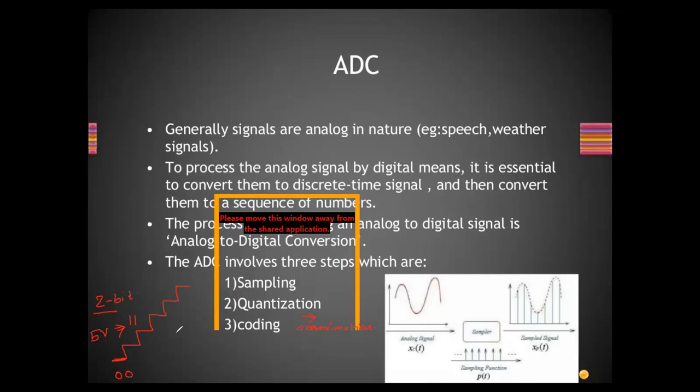When we talk about approximation, there is always a possibility of error, and the error caused by the approximation of the sampled signals is called quantization error. Are you getting this point?